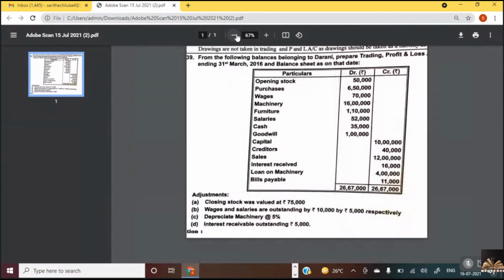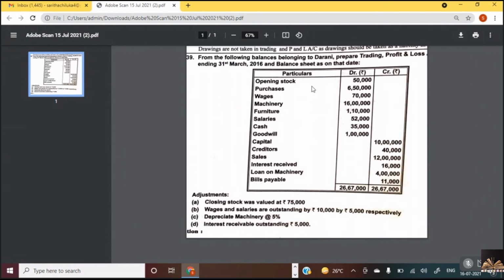Can you see the question, all of you? From the following balances belonging to Dharani, prepare trading account, profit and loss account, and balance sheet as on the date. And here we have to start first with which account? Trading account, isn't it?